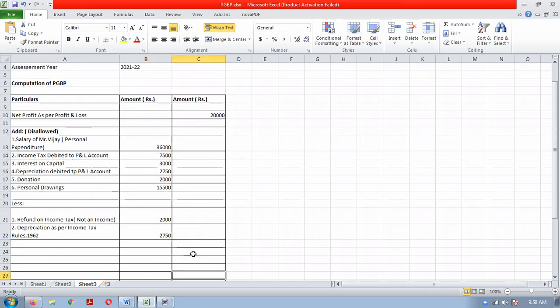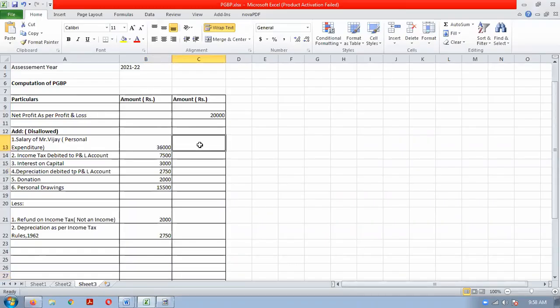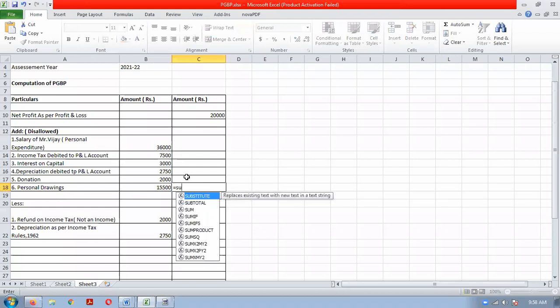Now we have completed all the adjustments. Debit side also we have completed. Credit side also we have completed. So now we can do the calculation. Do the total of additions.